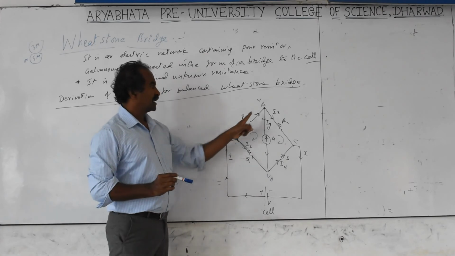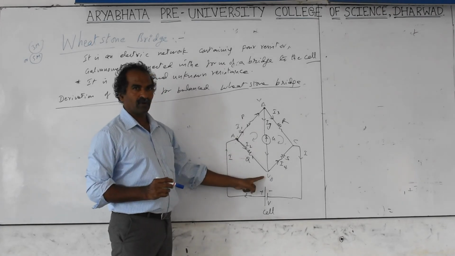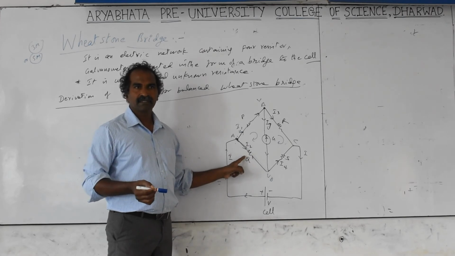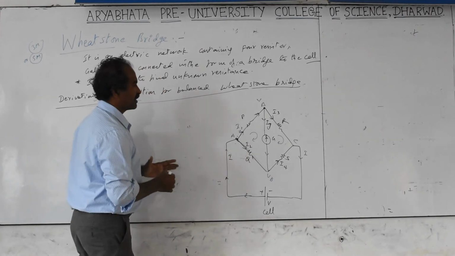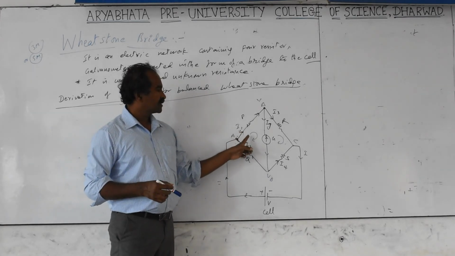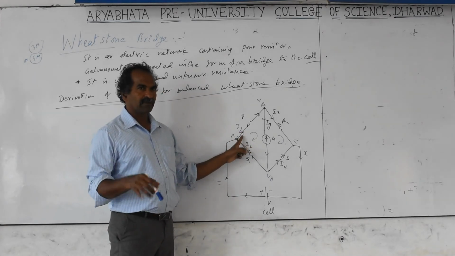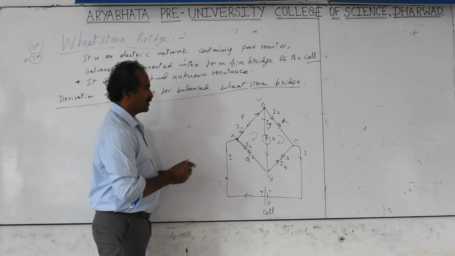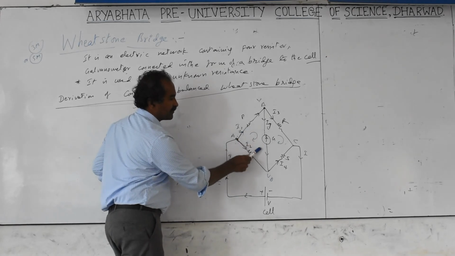Okay, next. At the junctions B and D, we are going to apply: total current I is equal to I1 plus I2. We have to mention that. Okay, and I will repeat this in the next class. I will just explain now, but I will repeat the complete derivation in the next class. It is very important.